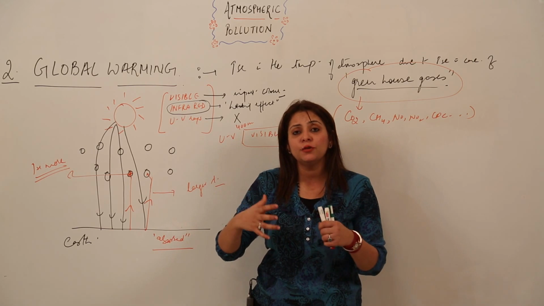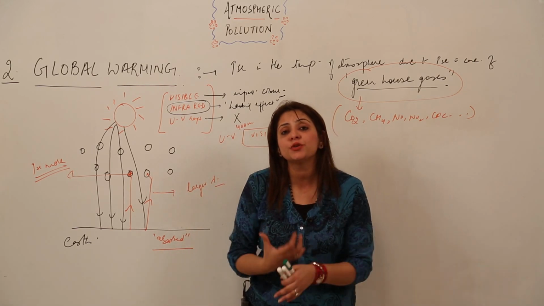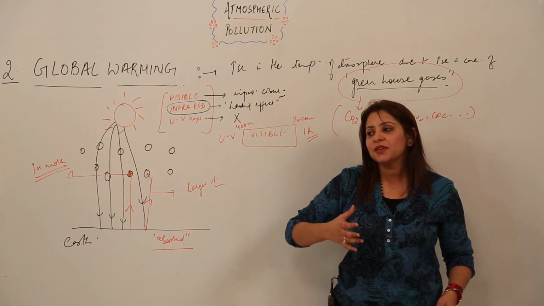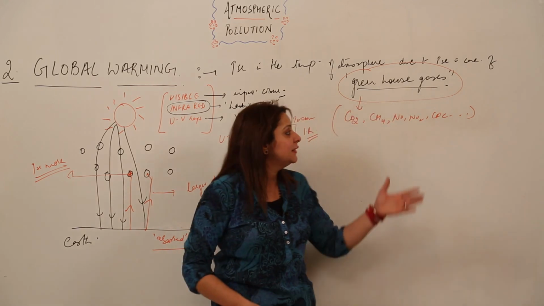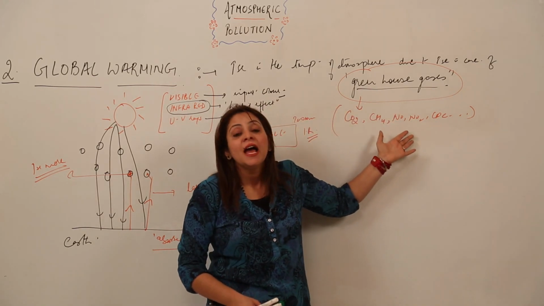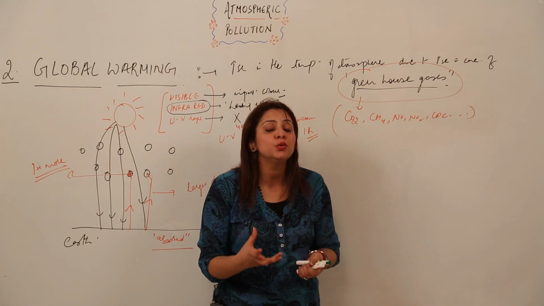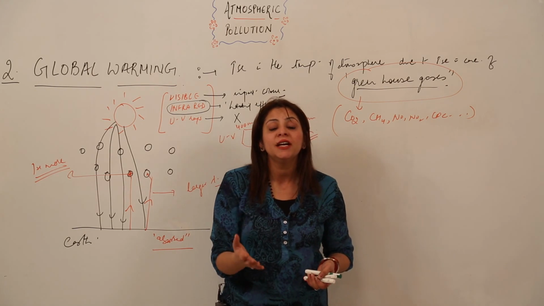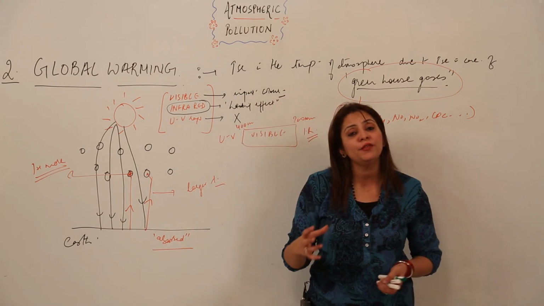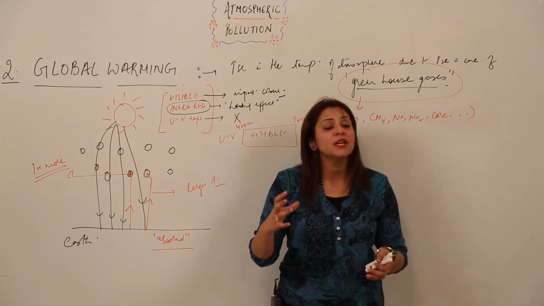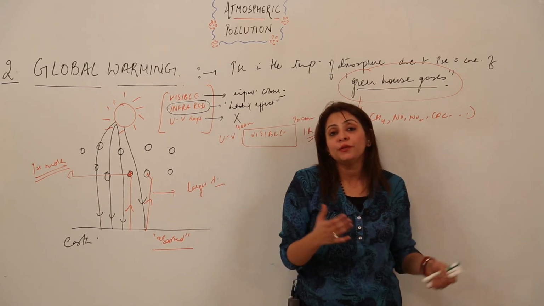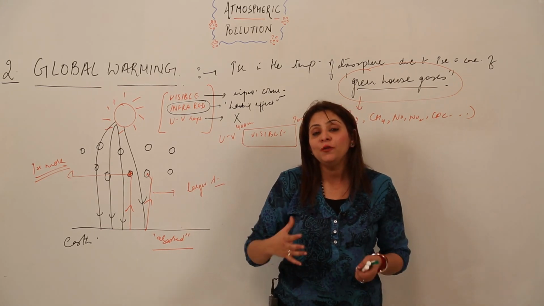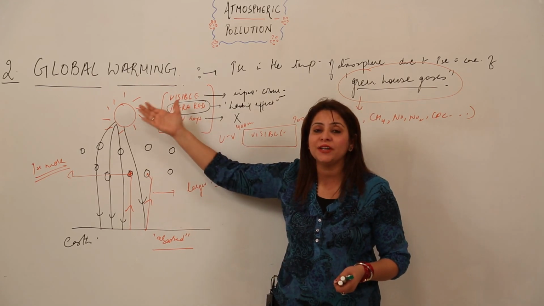So what can we do to prevent global warming, by individual effort or if we take into account bulk activity? We can use other sources which do not let these gases release into the atmosphere. What can those sources be? We can use eco-friendly energy: wind energy, hydel energy and solar energy. We can use these instead of other sources which liberate greenhouse gases, right? By making this effort, we can help our atmosphere remain clean and prevent the adverse effects of global warming.